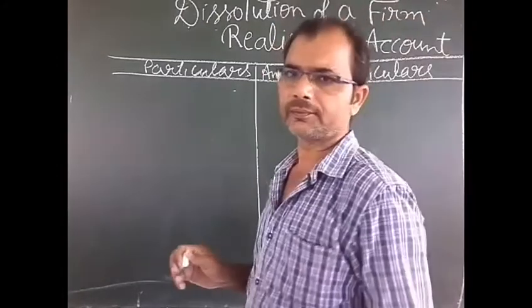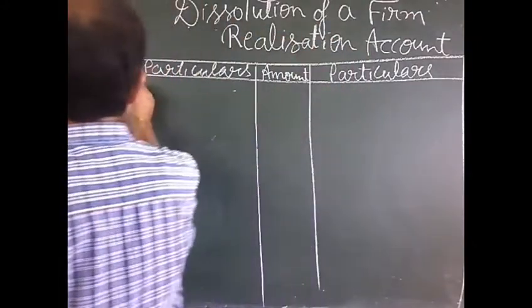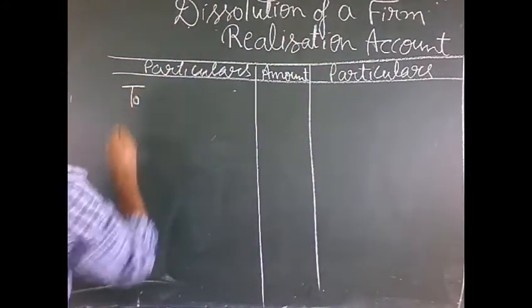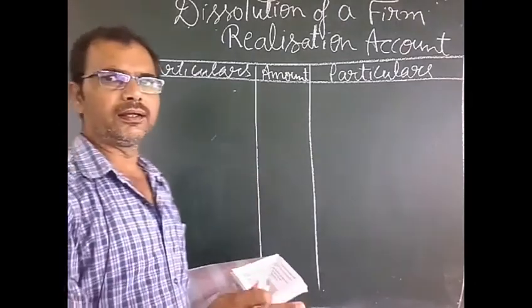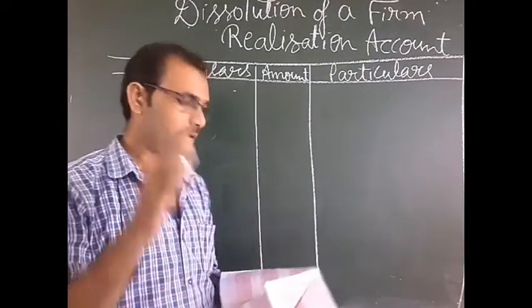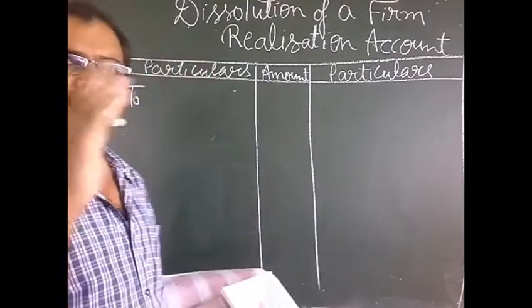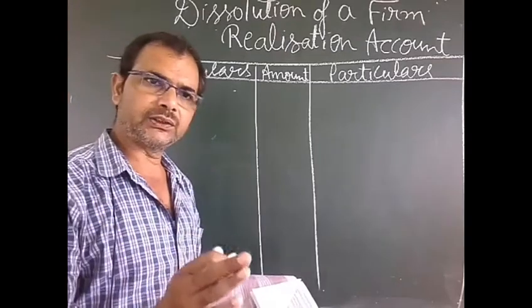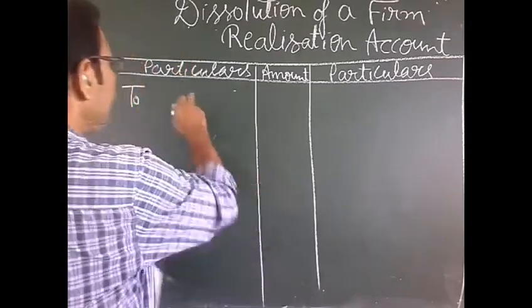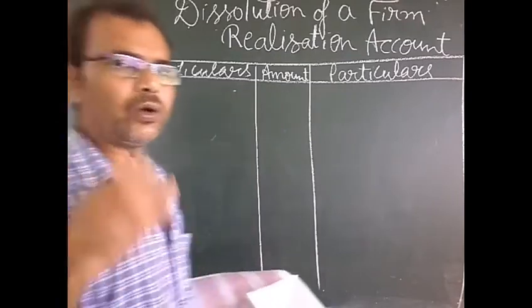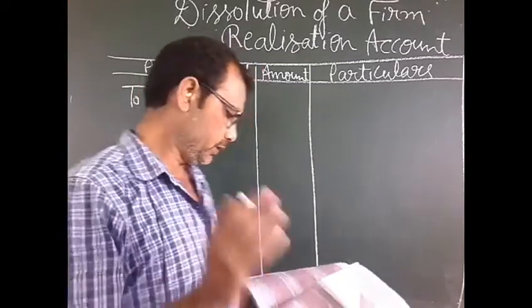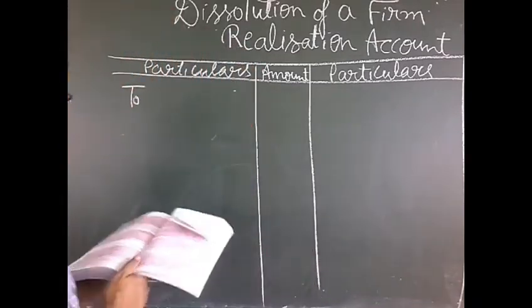We will write here all the assets given in the balance sheet, but we will not write the amount of cash. Cash will not be written here. It will go into the cash account. All the assets we will write here.